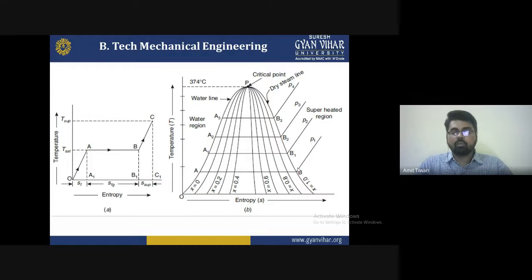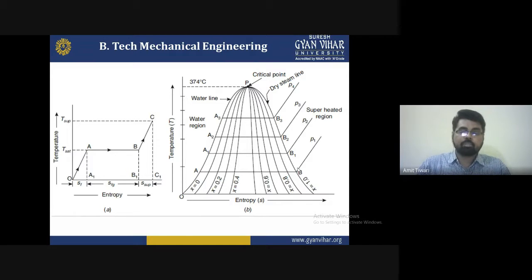Here is a simple diagram to understand the phenomena of the temperature-entropy phase of a liquid medium, the water. So hopefully, to understand simply, the factor to be considered here is the critical point, where the liquid and steam are both merged at the same point at a temperature of 374 degrees Celsius. The dotted line is the dryness fraction of each and every point with a different temperature region.